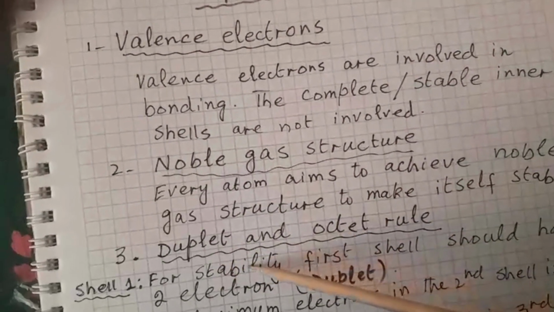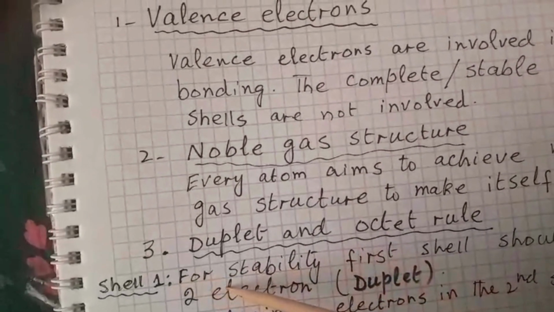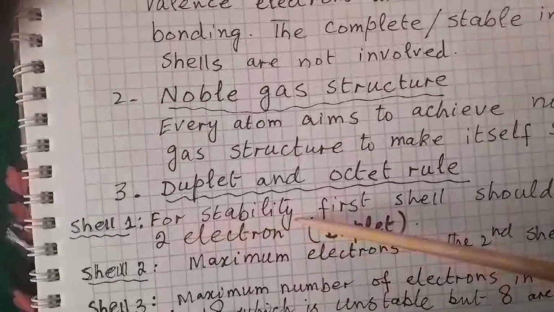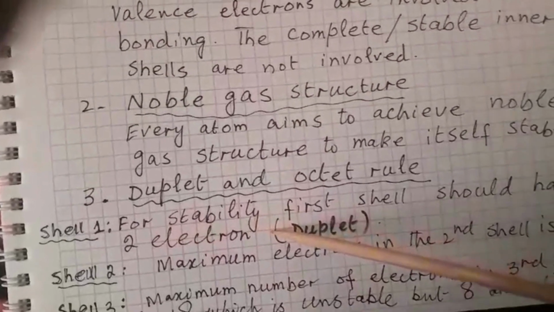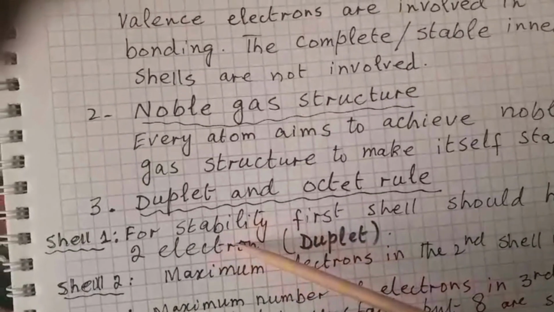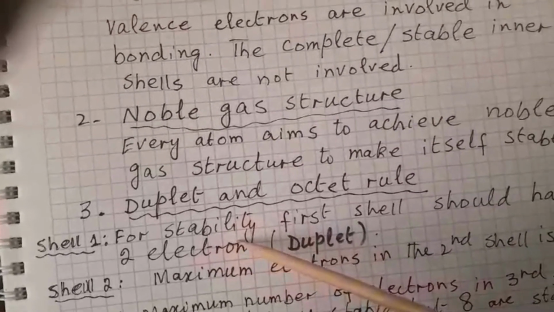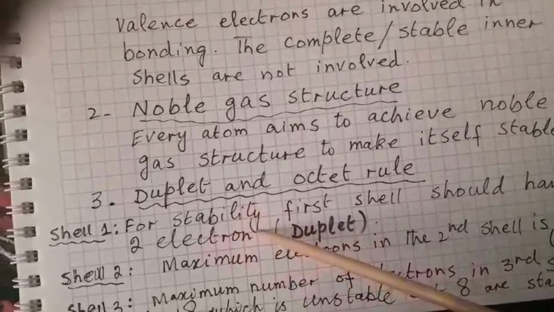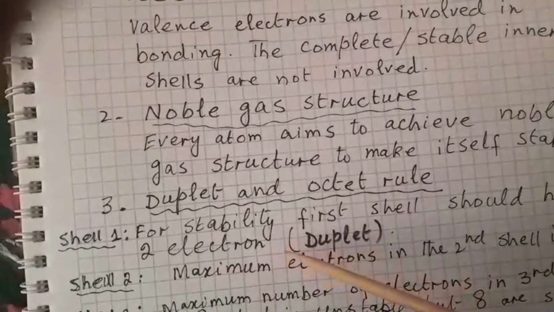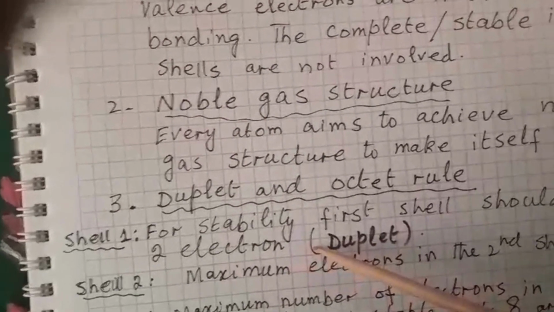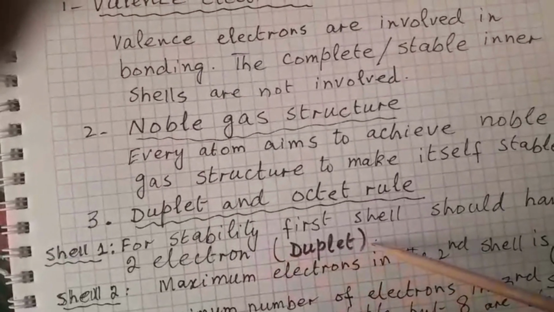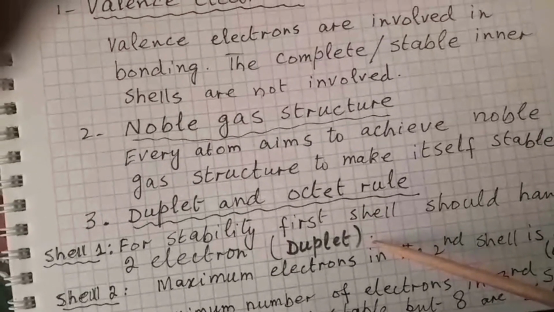Duplet and octet rule. We know that the electrons revolve around the nucleus in their respective energy levels or shells. The first shell, which is the shell just outside the nucleus, can hold a maximum of 2 electrons. So if any atom has 2 electrons in the first shell, then it is stable. If it has less than 2 electrons, then its first shell would be unstable.